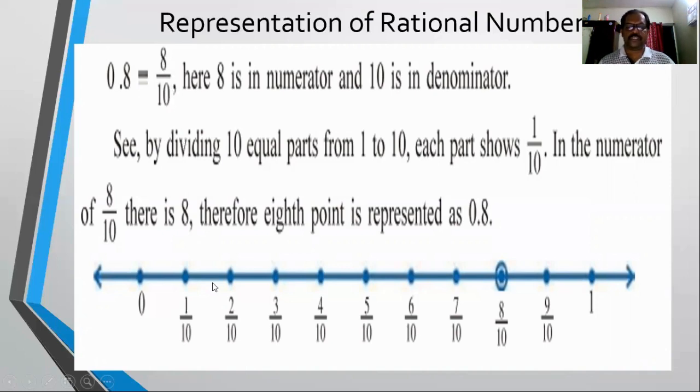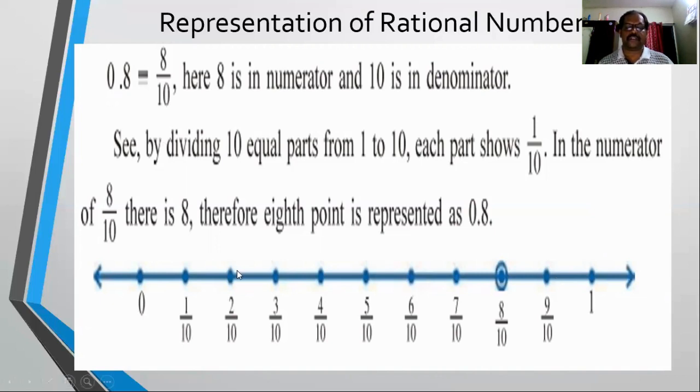So what do we need to do here? We need to divide this unit length, 0 to 1, into 10 equal parts. Whatever the denominator is, that unit length should be divided into that many equal parts. Since here it is 10, we divide the unit length 0 to 1 into 10 equal parts, each of length 1 by 10. So each of these 10 points will represent a number.